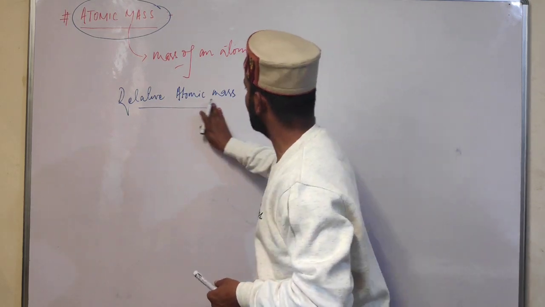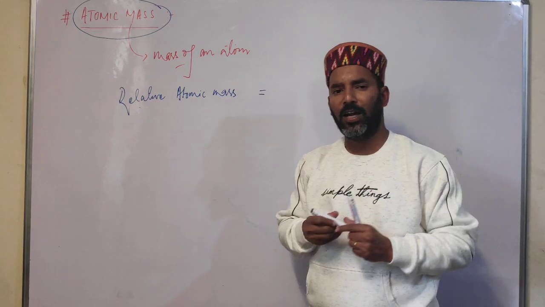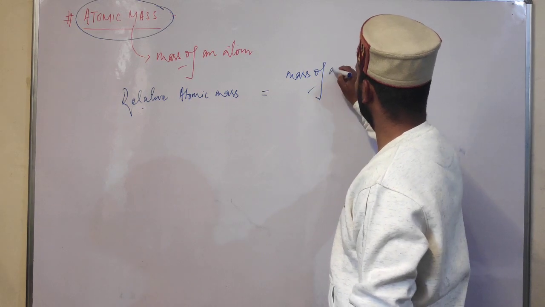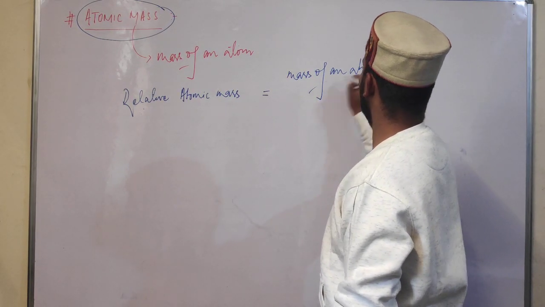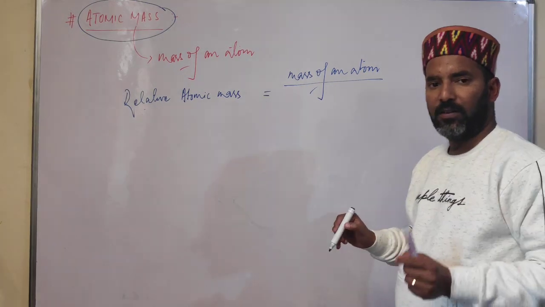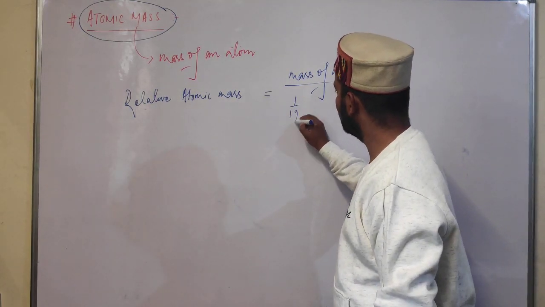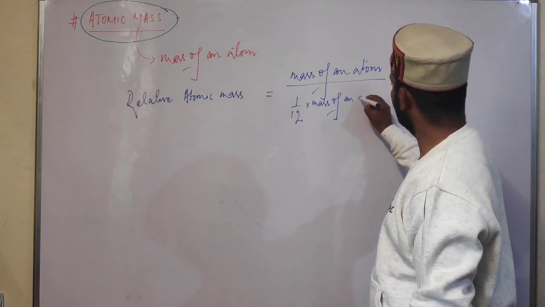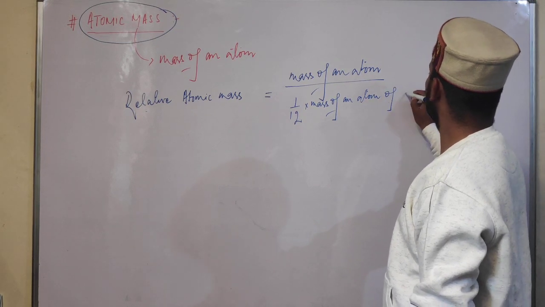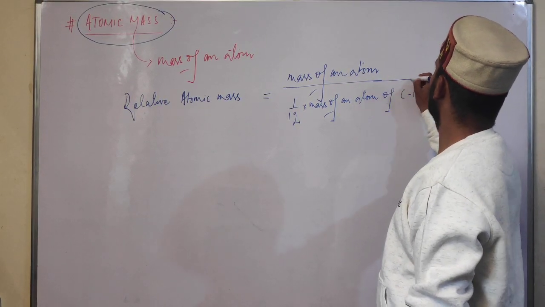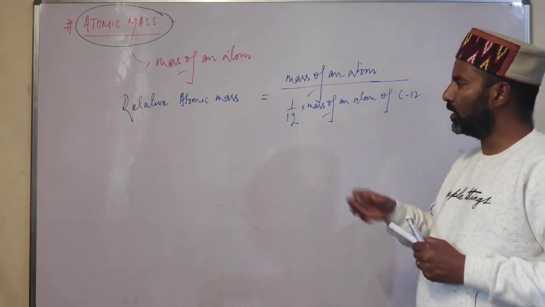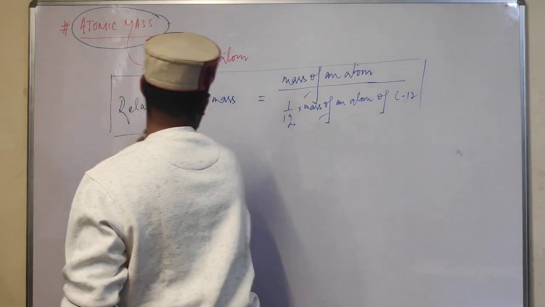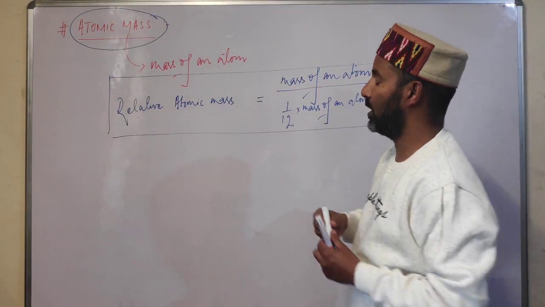the relative atomic mass of an element was therefore defined as what? It was defined as mass of an atom of that element relative to 1/12 the mass of an atom of carbon 12 isotope. So students, this is the definition of atomic mass, and the most important point is कि relative atomic mass